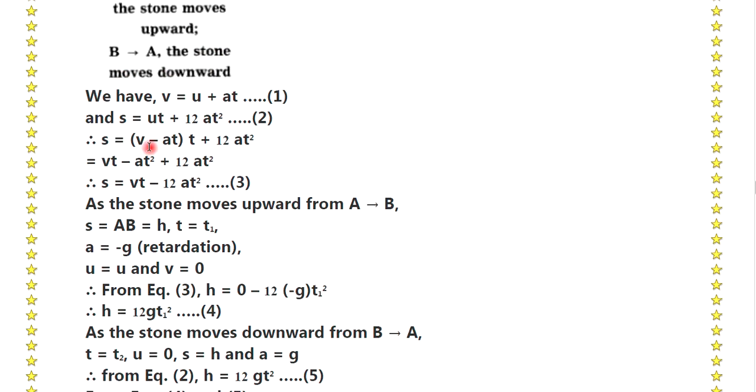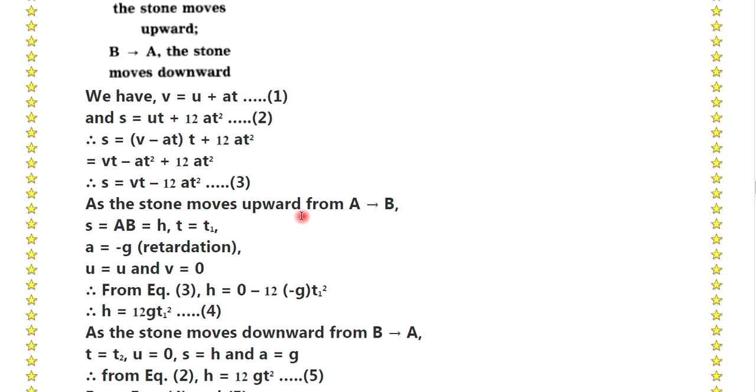Okay. We have v is equal to u plus at, equation number 1, and s is equal to ut plus 1/2 at square, equation number 2. Therefore, s is equal to (v minus at)t plus 1/2 at square, which is equal to vt minus at square plus 1/2 at square. So s is equal to vt minus 1/2 at square, equation number 3.